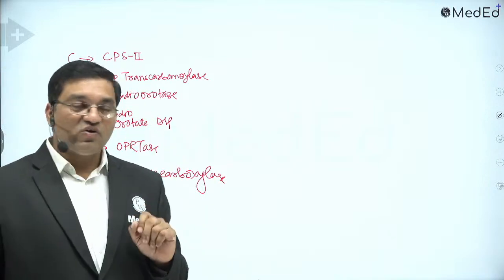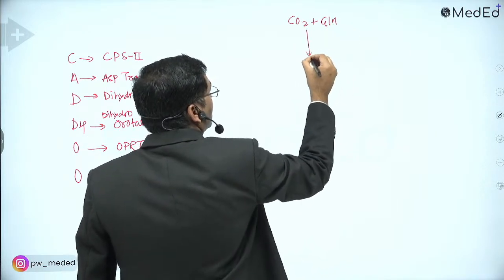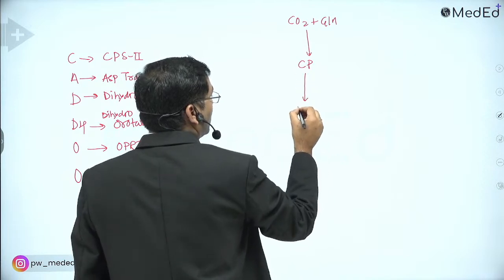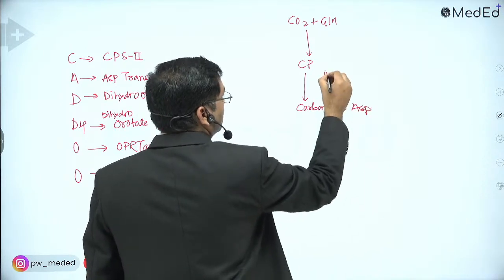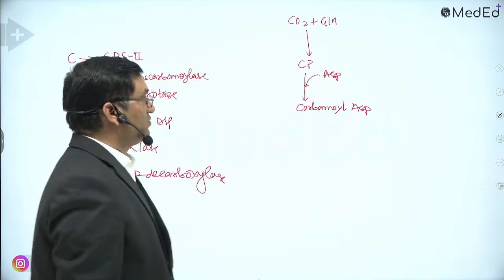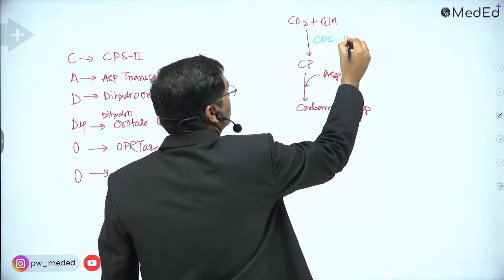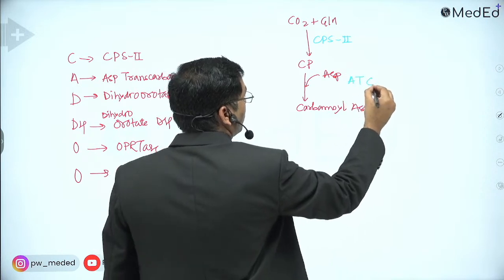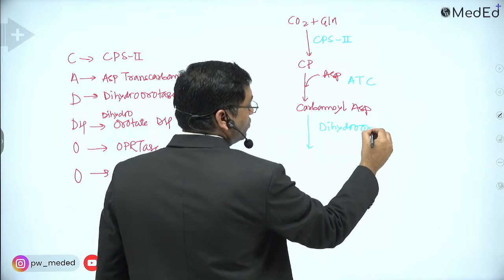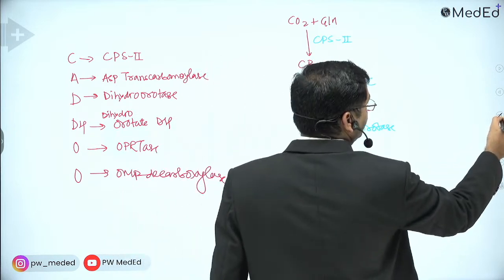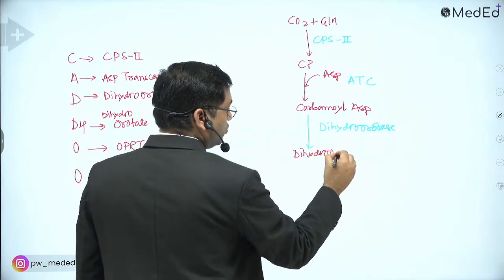Now how will the synthesis occur? CO2 plus glutamine forms carbamyl phosphate, which is converted into carbamyl aspartate by condensing with aspartate. The enzymes here are CPS2, aspartate transcarbamylase, then dihydroorotase, which forms dihydroorotate.